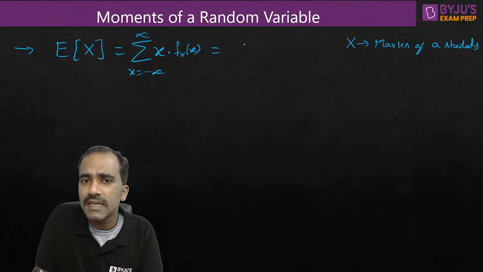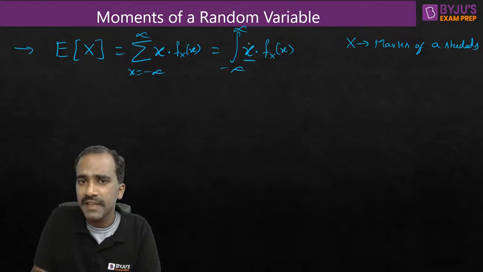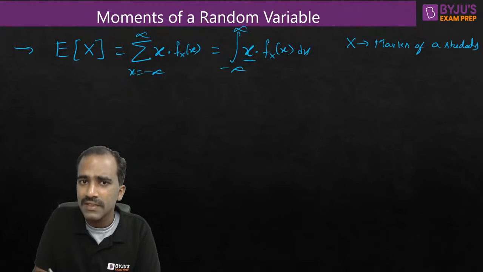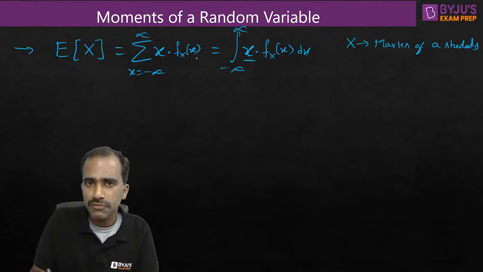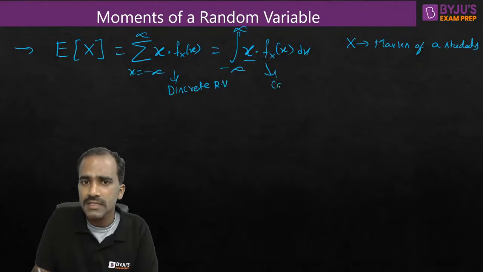How about if it is a continuous random variable? If it is a continuous random variable, you can do the same thing, but x takes continuous values, so summation is not applicable, and you have to do integration. As simple as that. Whatever parameter we want to replace, we take that and multiply it with its weight or probability, and then we integrate. Same thing we are doing here. We multiply with the probability or weight, and then do summation or integration depending on whether the random variable is continuous or discrete. So these two formulas are not for the same random variable. This is for a discrete random variable x, and this is for a continuous random variable.